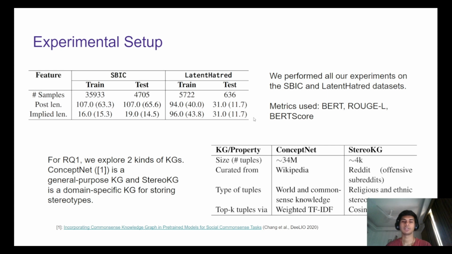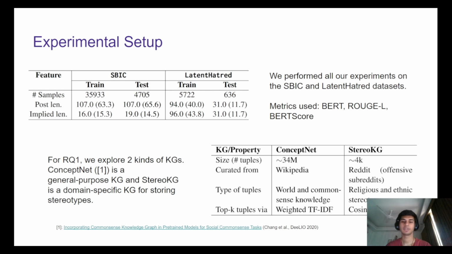In research question 1, we explored two kinds of knowledge graphs, ConceptNet and StereoKG. ConceptNet is a huge general domain commonsense knowledge graph, whereas StereoKG is a much smaller but very specific knowledge graph made for storing stereotypes against 6 religions and 6 nationalities.